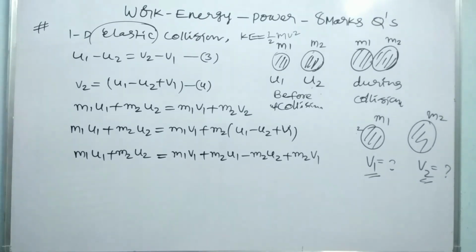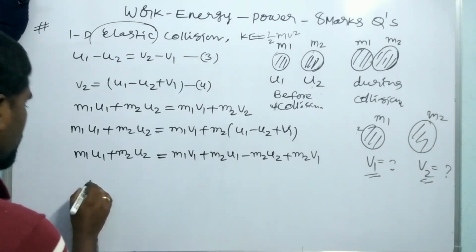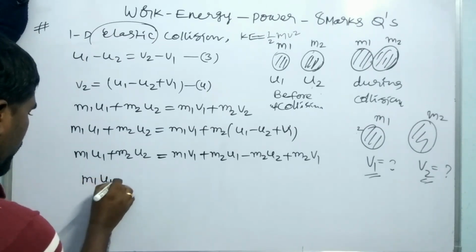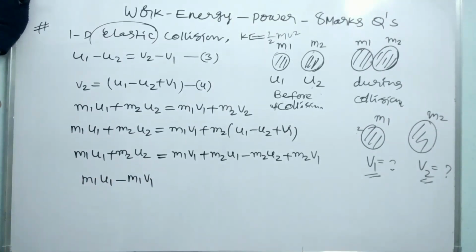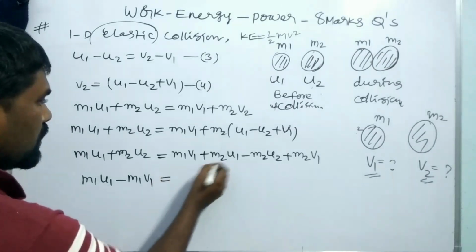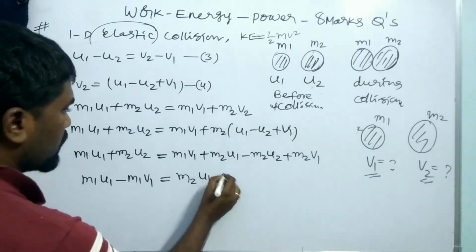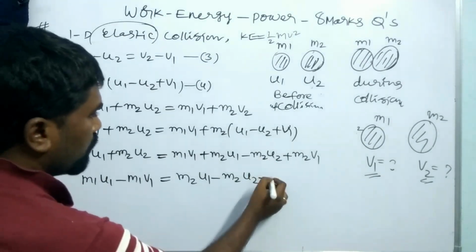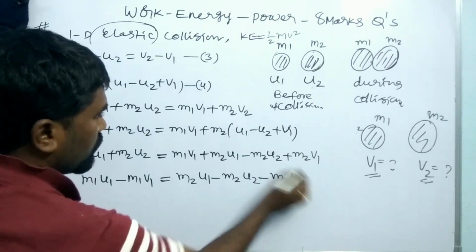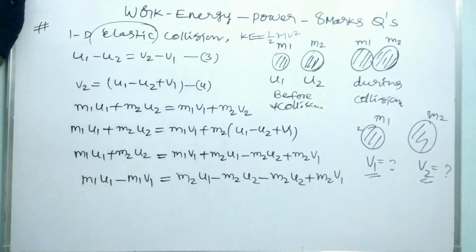That is equal to m1 u1 minus m1 v1, and m2 u1, minus m2 u2, and plus m2 v1.